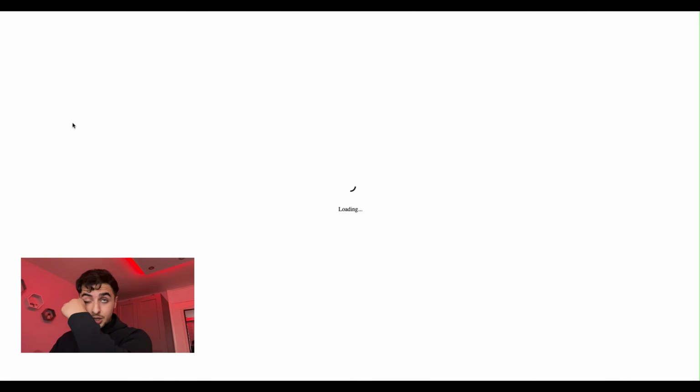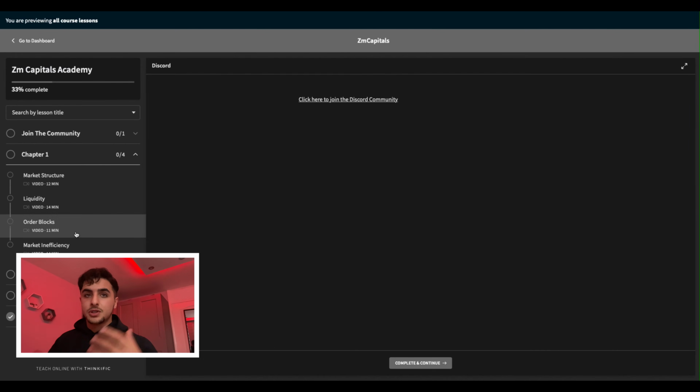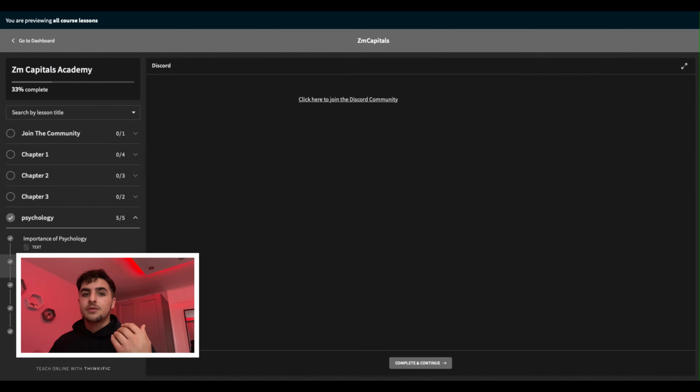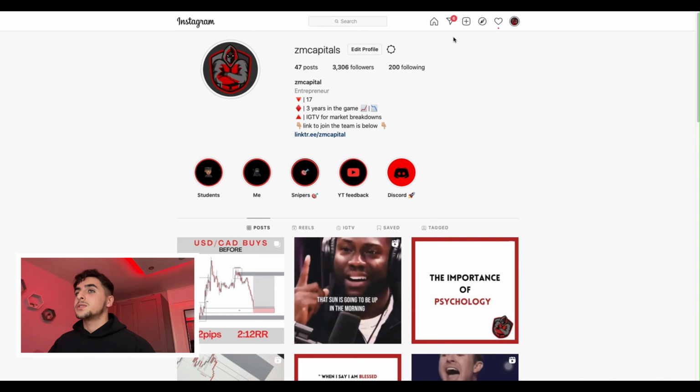So as you can see, the first section was to join the community, and then the rest of the chapters are going through every concept through the strategy that I trade. And then as you can see here, we have a psychology section to sum up the whole teaching process, right? And then in the Discord, of course, we share all the trading setups there, trade ideas, the community talks, share their setups, share their trades. We see progress, a lot of people send in their back testing. So it's a nice little community where we talk and everything. It's a nice area to be in, to be honest, a community of traders. Anyways, let's get straight into the video.